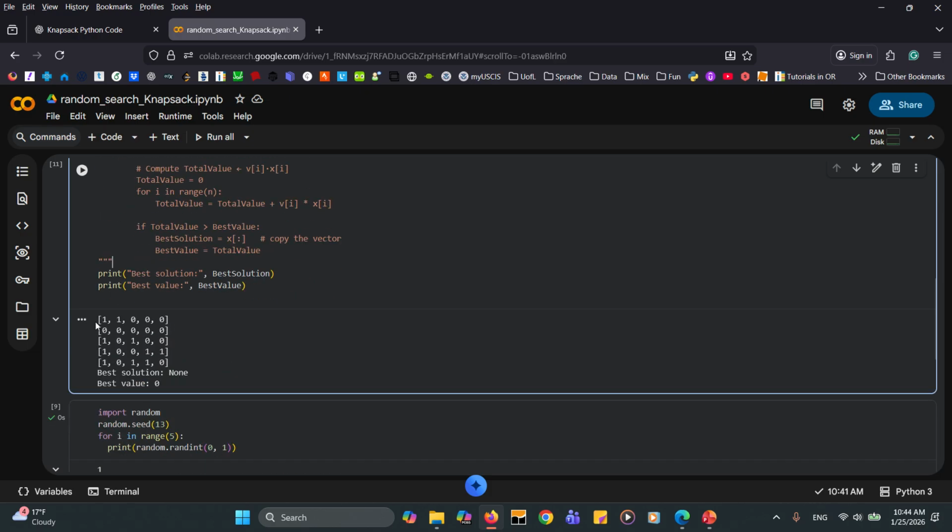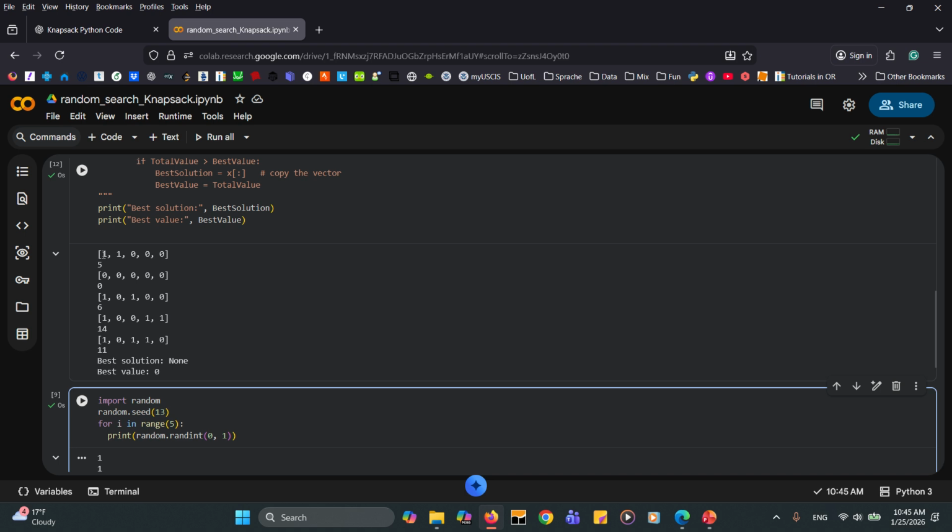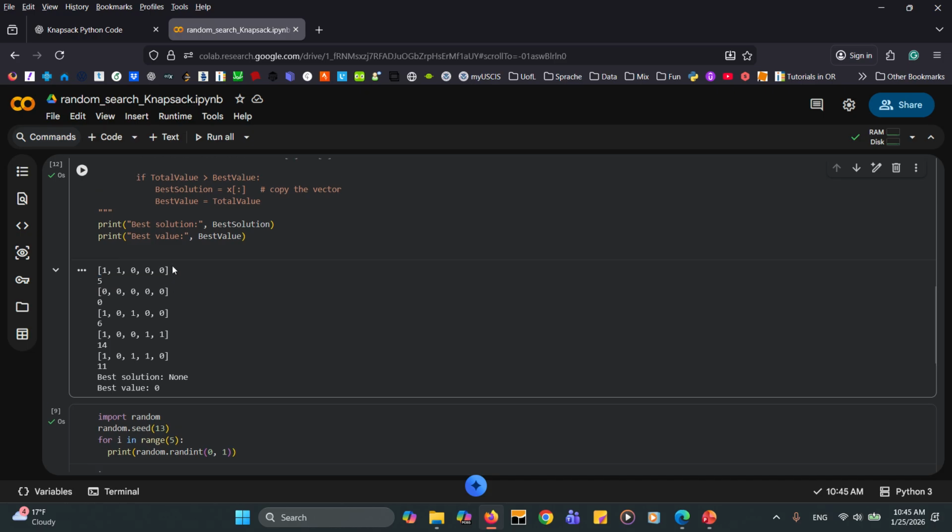So again, look at those 5 solutions: 2 ones and 3 zeros, 5 zeros, 101 and 2 zeros. The next time that I run this line of code, we are going to have exactly those 5 solutions. Why? Again, because we fixed the seed. So let's run this line of code again. We have 2 ones and 3 zeros, and what is the total weight? What is this value? 5 is the total weight.